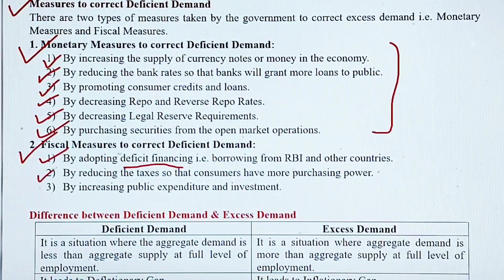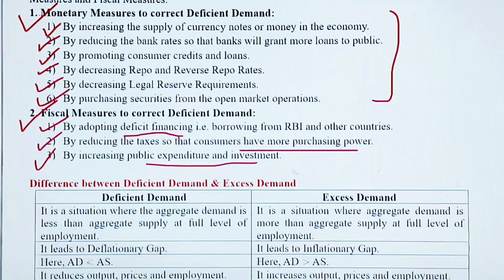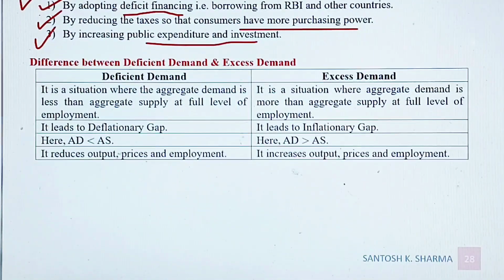The second point is by reducing the taxes so that consumers will have more purchasing power and they can purchase more, they can demand more. Third is by increasing the public expenditure and investment. So in that way, the government can increase the infrastructure and the other things in the country, and thereby the output level in the country can be increased, and the people will start consuming more and more of goods and services.